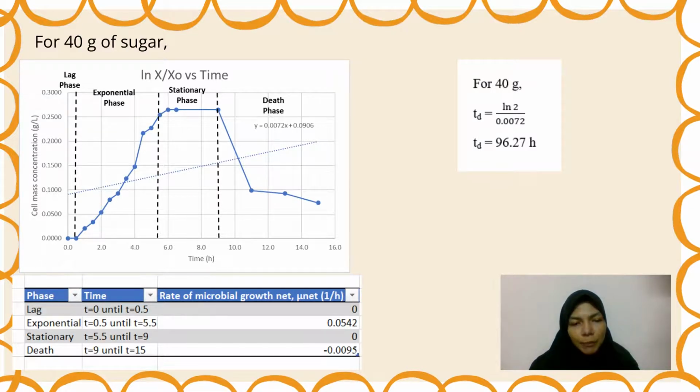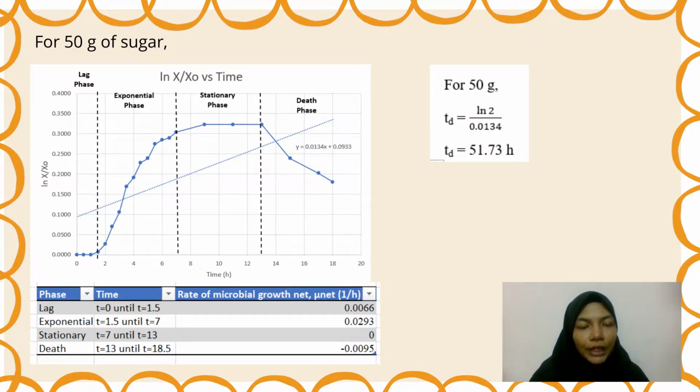For the death phase, it happened from 9 hour until 15 hour with the rate of negative 0.0095 per hour. For the doubling time, we got the slope from the equations in the graph, which is 0.0072. We substitute into the formula and we got 96.27 hour.